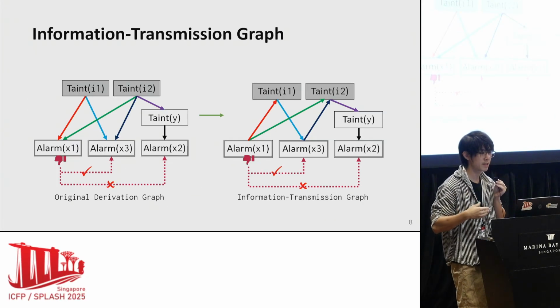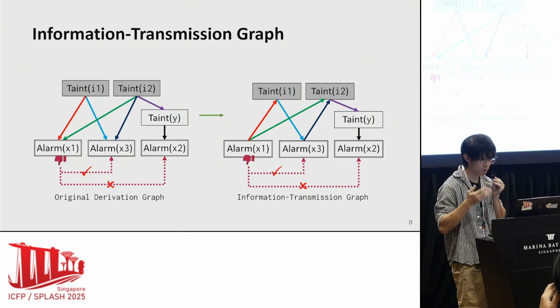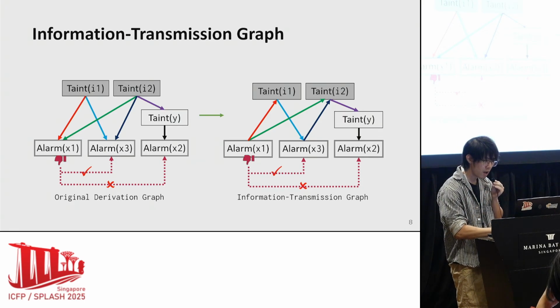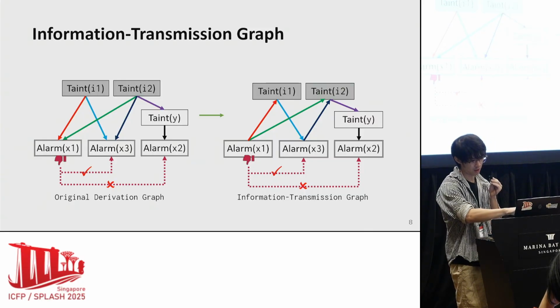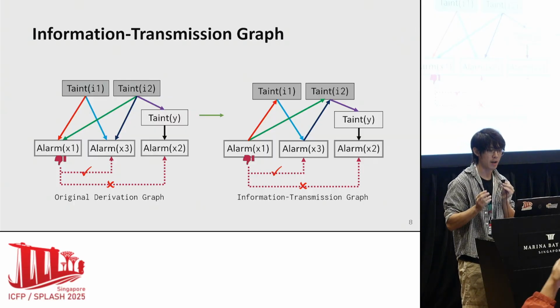Here, we just use this theory to construct the information transmission graph for our example program. And our problem reduced to cutting off A1 and A2 in this transmission graph while preserving such connection between A1 and A3.